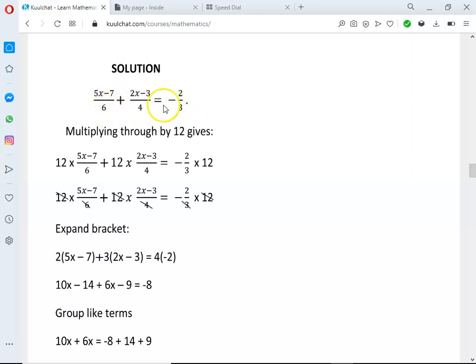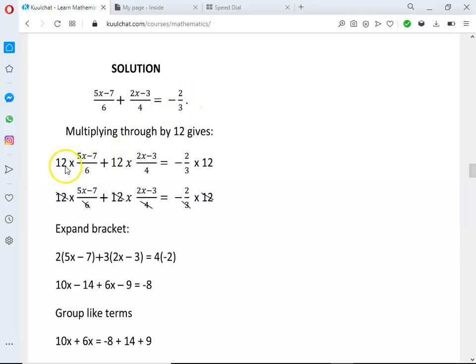Okay, so we use the denominators what? To find out what? Our LCM. So you look for a number that both 6, 4 and 3 can go into. Which is what? 12. 6 can go into 12, 4 can go into 12, 3 can go into 12. So it means you have to use 12. So 12 is our LCM. So what we do is we use 12 to multiply all the terms. So we have 1 term, 2 terms, 3 terms. So we use 12 to multiply all the 3 terms.